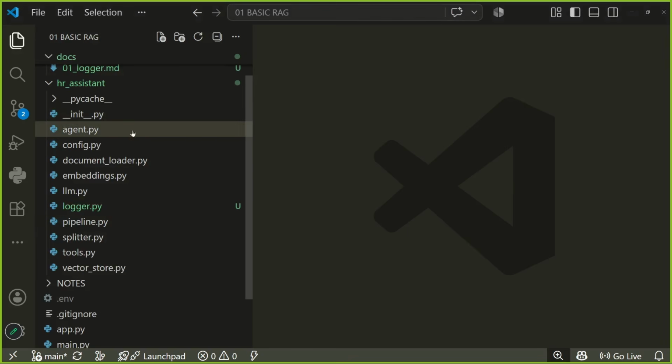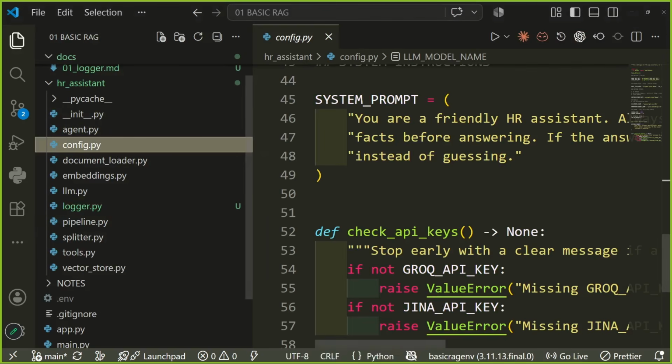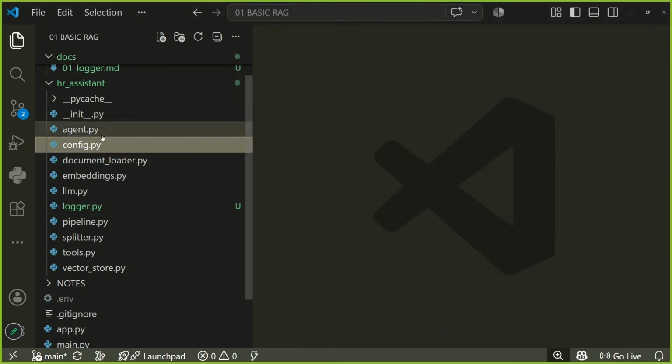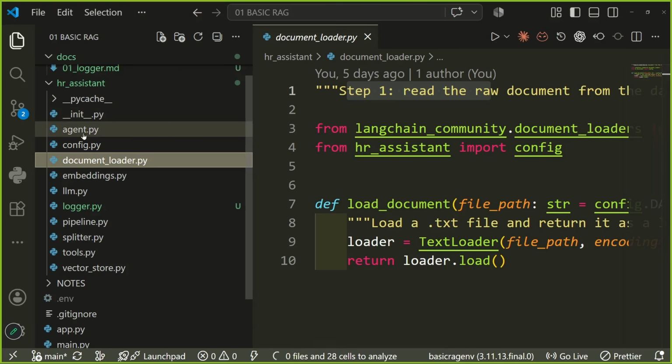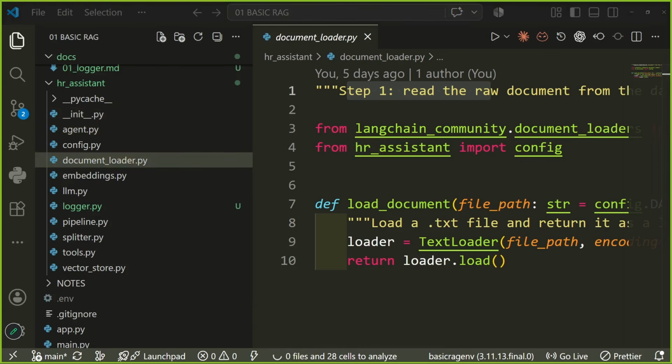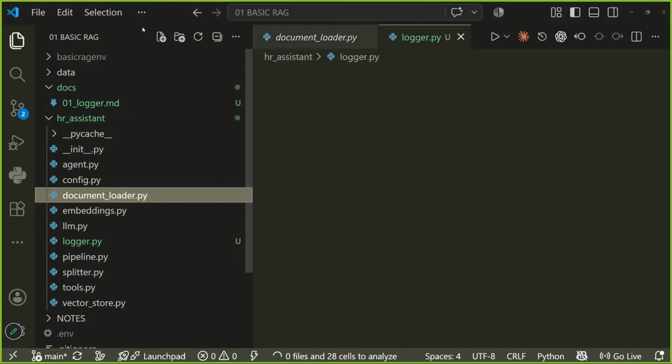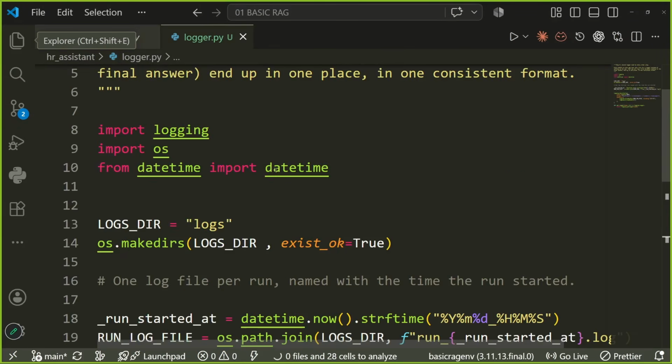Before step 1 as well, we have to do something in the configuration, sorry, not in the configuration, in the document loader. We have to start adding our logger. How would we add our logger? We have written this particular thing over here, and how would we exactly add it?